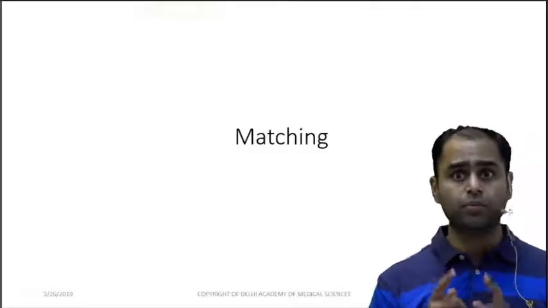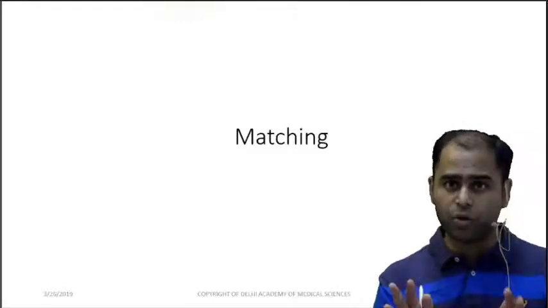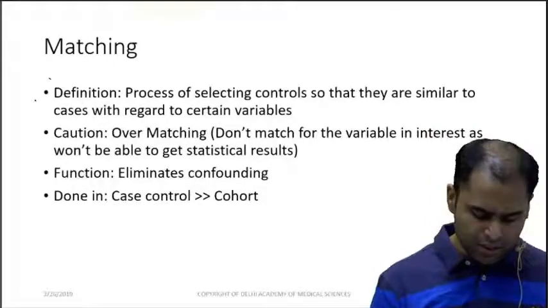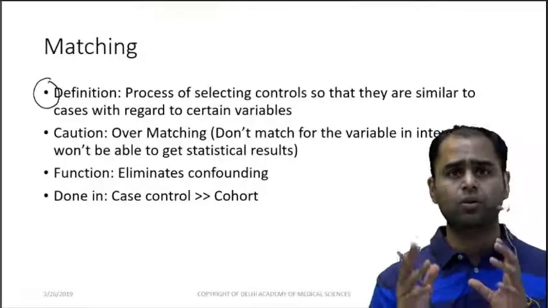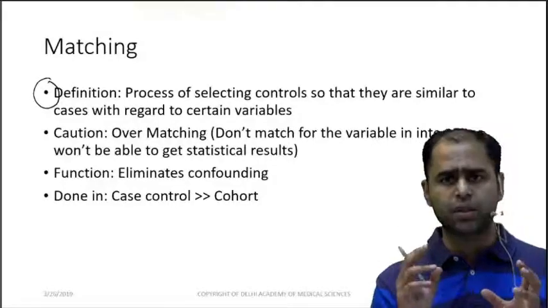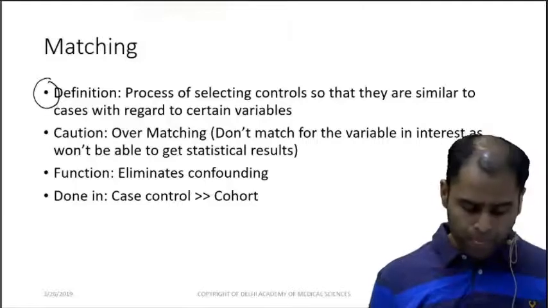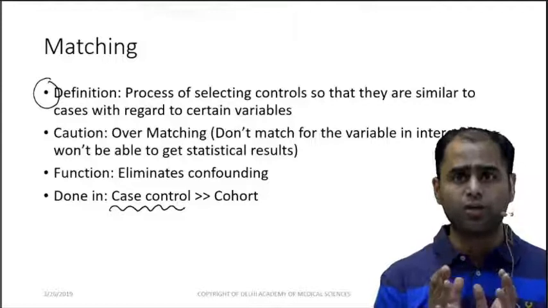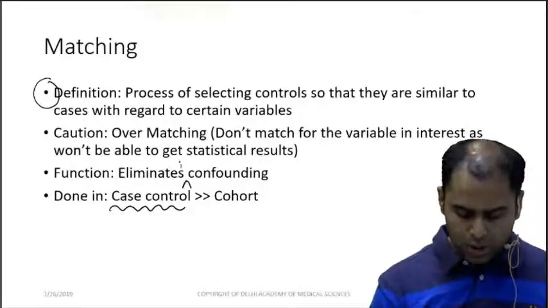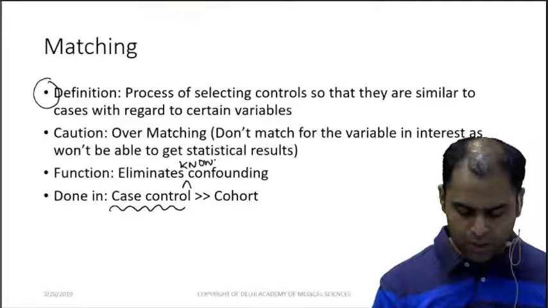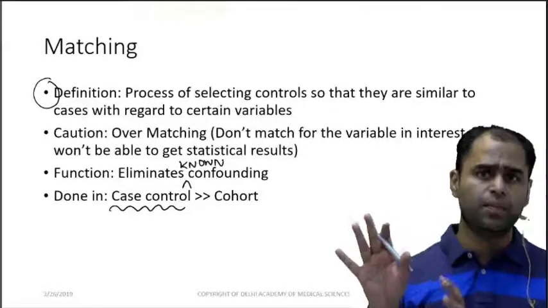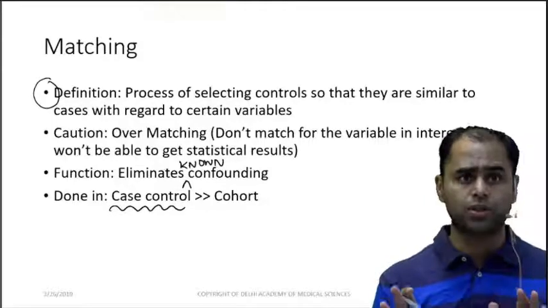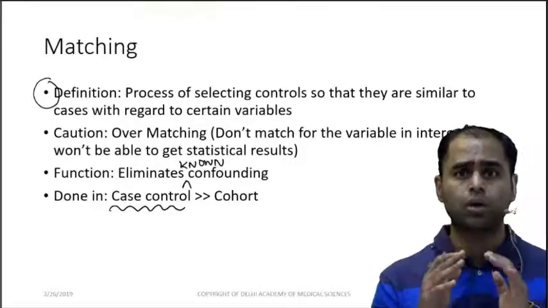Now this is important for the NEET exam also, but the type of question would be different. NEET will ask you theoretical. So what is the definition? It is the process of selecting controls so that they are similar to cases with regards to certain variables. Now, this is basically preferred to be done in a case control study because the function of this typically is it removes known confounders. Now, what is a confounder? We will see in the later part of this video. For now, remember confounders refers to confusers. So it eliminates the known confusers.